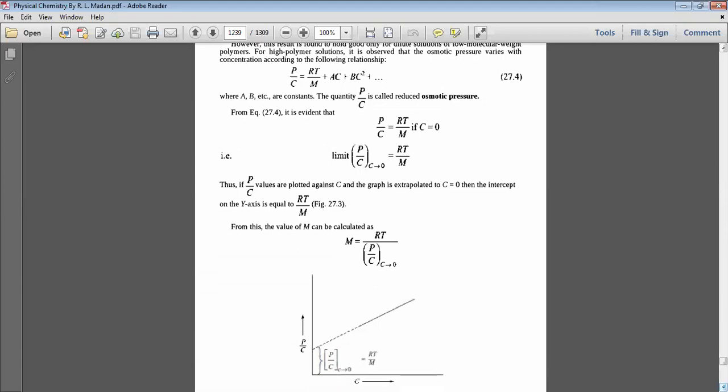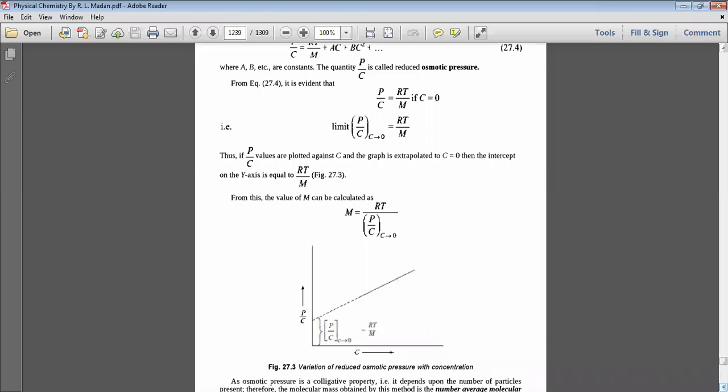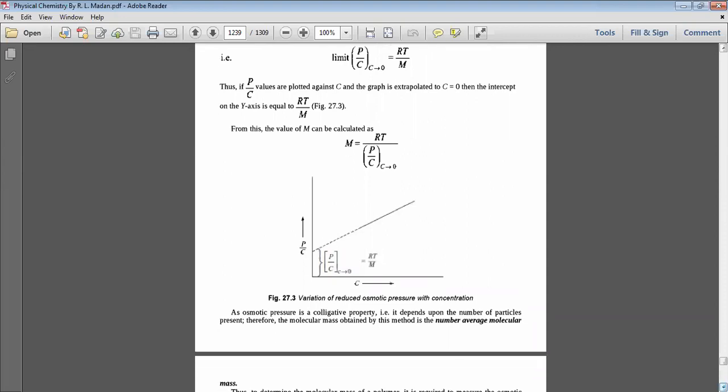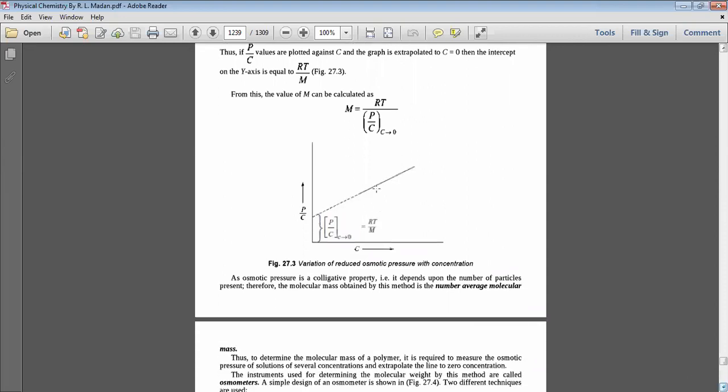Thus, if P by C values are plotted against concentration, and the graph is extrapolated to C equal to 0, then the intercept on the y-axis is equal to RT by M. Look at this graph here: C along the x-axis, P by C along the y-axis. The intercept, P by C as C tends to 0, equal to RT by M. From this, the value of M can be calculated: M equal to RT by (P by C) at C tends to 0.